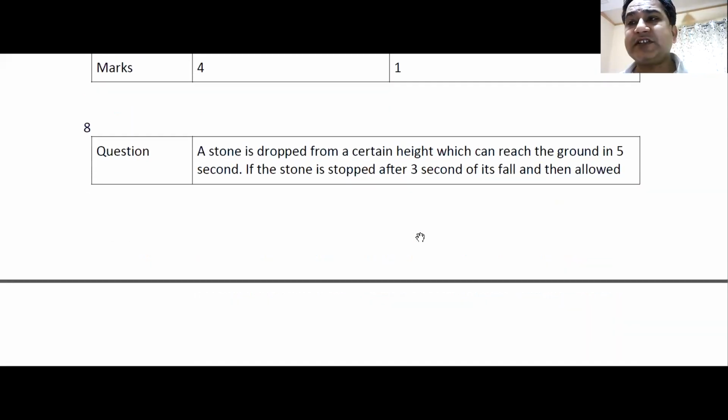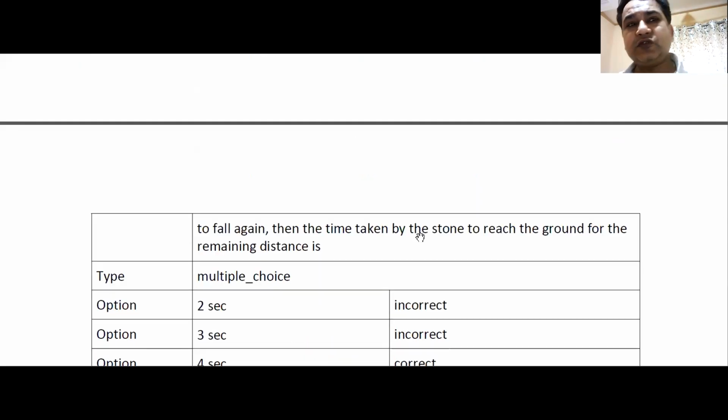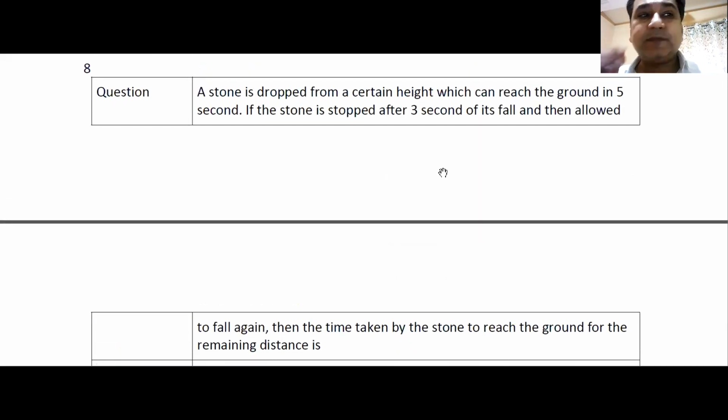A stone is dropped from a certain height, which can reach the ground in 5 seconds. If the stone is stopped after 3 seconds of its fall and then allowed to fall again, after 3 seconds you have to find out where it has reached. Then its initial velocity becomes 0 and then it again starts to fall. So you have to find from 0 to 3 how much it has moved, and then what is the remaining distance, how much time it will take to travel the remaining distance. That is how you have to do this. Yes or no? You understand this?